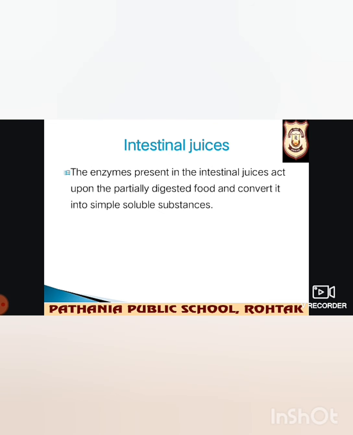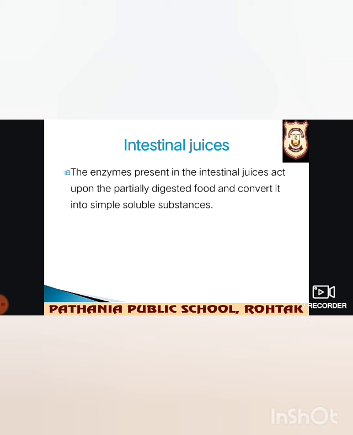Next is intestinal juice. The partially digested food now reaches the lower part of the small intestine. Digestion, which starts in the mouth, is completed in the small intestine, and the enzymes in the intestinal juice act upon the partially digested food and convert it into simple substances.